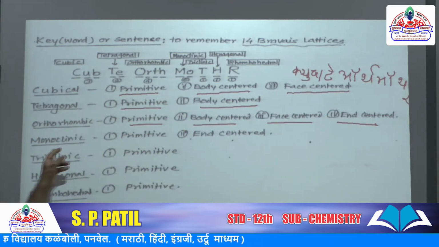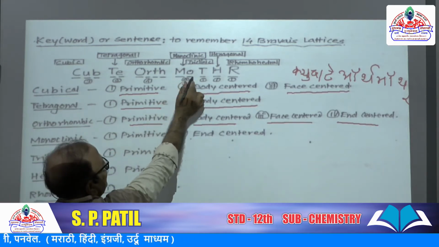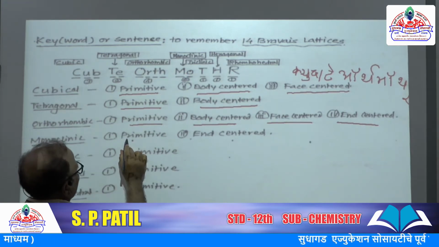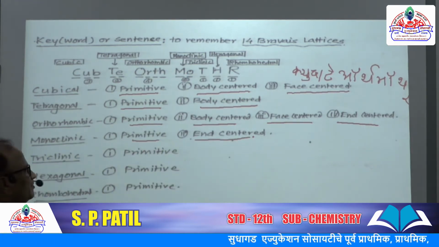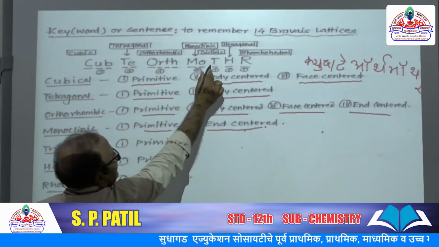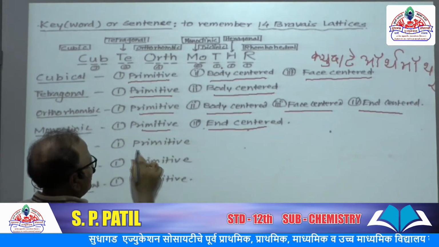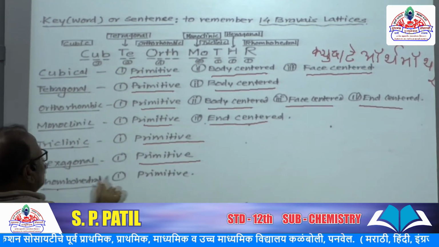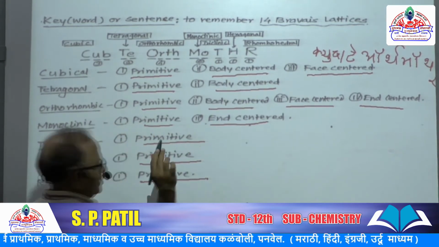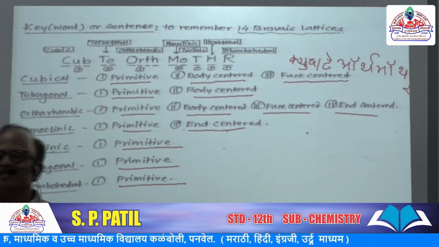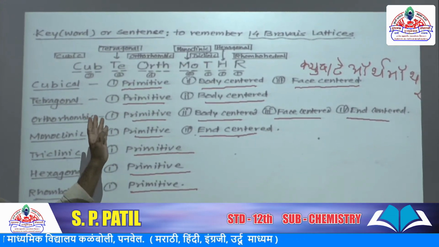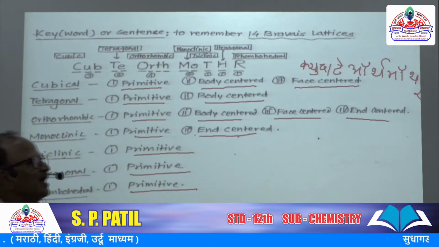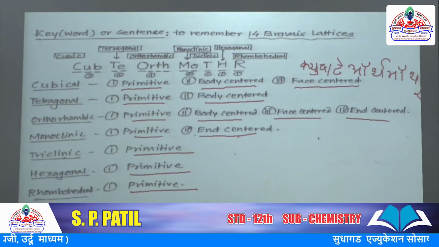Same way monoclinic, see the underline MO, 2 words, so monoclinic has primitive and end centered only. Triclinic, tri, only 1 word underlined, so only 1 structure, primitive. Hexagonal, H, only 1, and rhombohedral, R, is only 1 structure. In this way you can remember the total 14 crystal lattice structures, and these are the Bravais lattices.